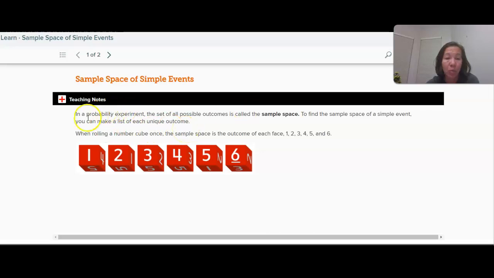So for instance, one experiment would be rolling a die. The sample space is all the possible outcomes. When I roll a die, I could get a 1, a 2, a 3, a 4, a 5, or a 6. So the sample space is just a list of all of the outcomes of an event.